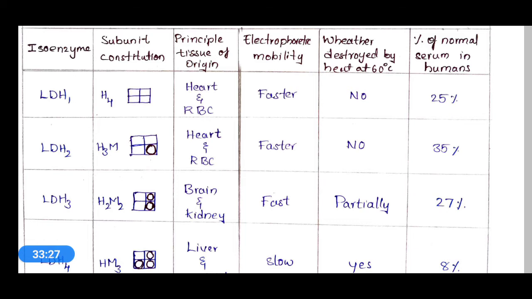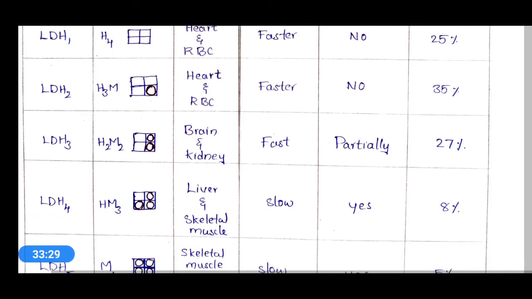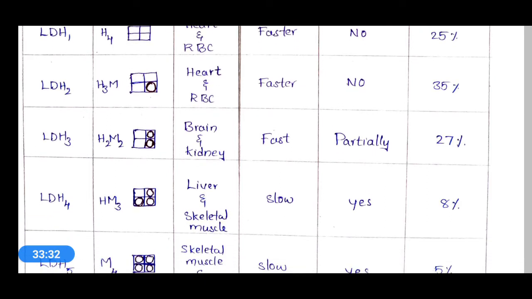Coming to LDH2, it contains 3 H subunits and 1 M subunit. H subunit means heart subunit and M subunit means muscle subunit. Here the muscle subunit is shown as a circle. Just observe this: one subunit of LDH2 represents muscle, and the other 3 are for heart, and the origin is heart and RBC as with LDH1.